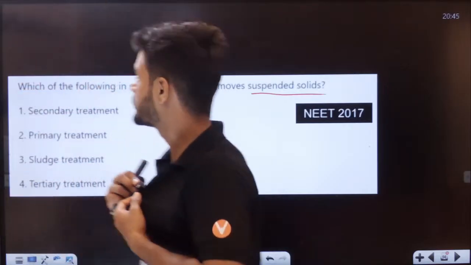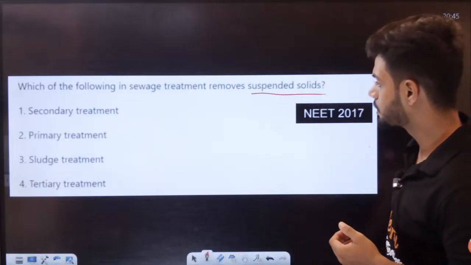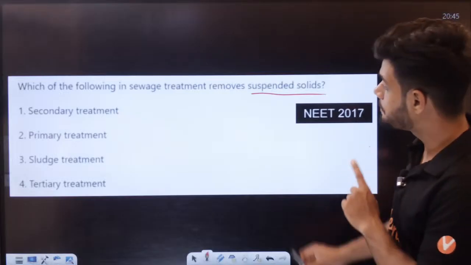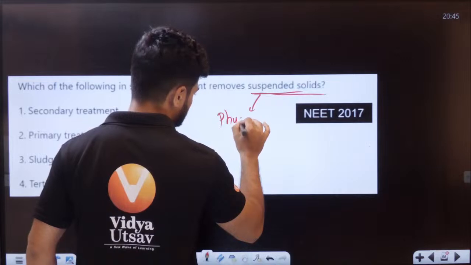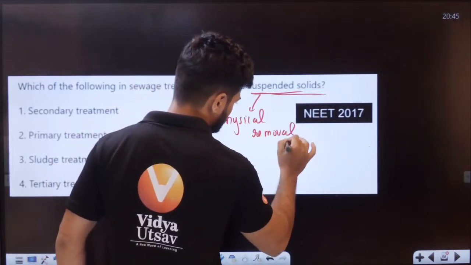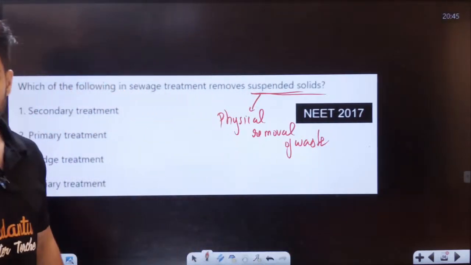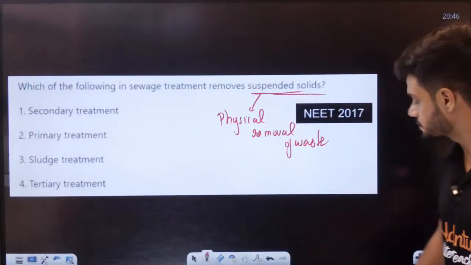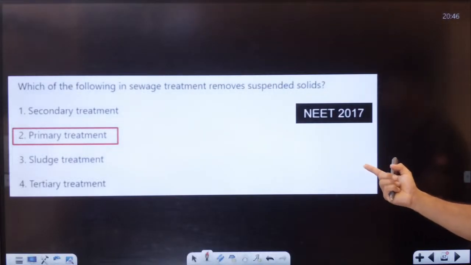Adding some water. Okay. Which of the following sewage treatments removes suspended solids? Suspended solid is nothing but physical removal of waste, students. Tell me, where does it happen? Where do you think physical removal of waste happens? Primary treatment. Yes or no? All of you, primary treatment.